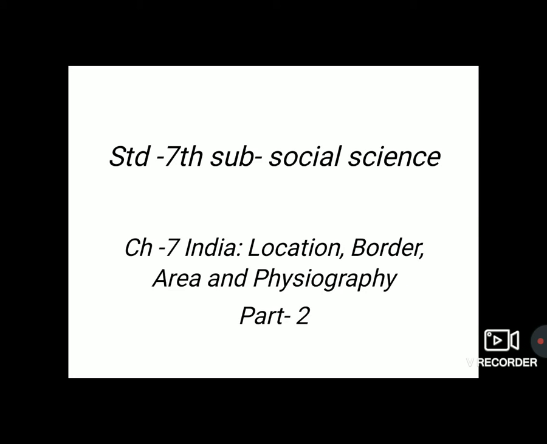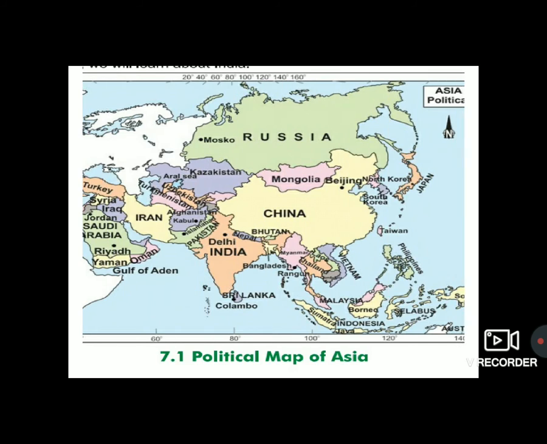Standard 7th subject Social Science. Chapter number 7: India Location, Border, Area and Physiography. Part 2. In part 1, we have learned about the meaning of border, location, area and physiography.